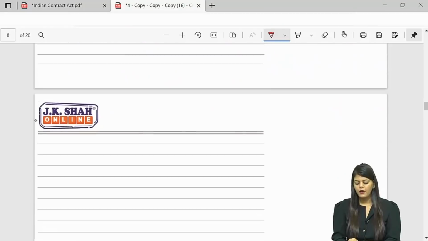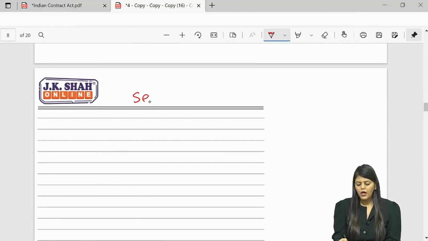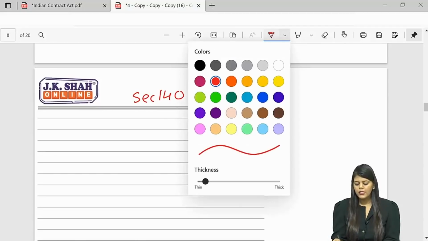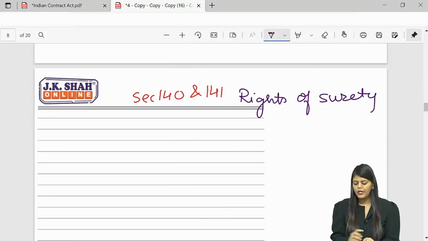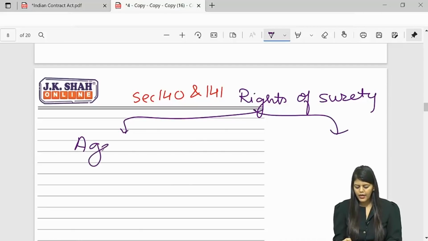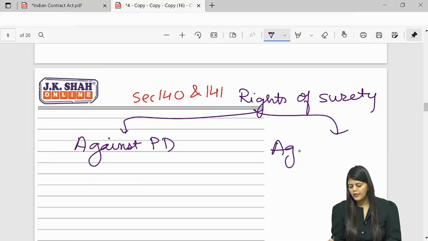Okay. Now, the other sections 140 and 141 tell you what are the rights of surety. This surety is having rights against two people. Surety is having rights against the principal debtor as well as against the creditor.